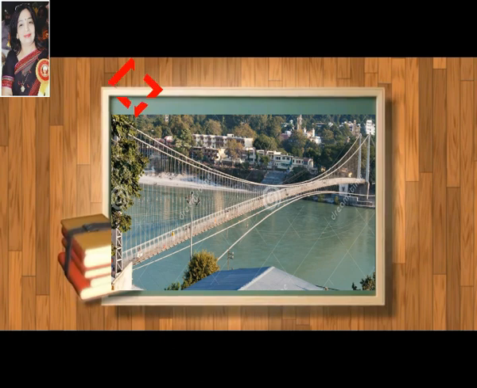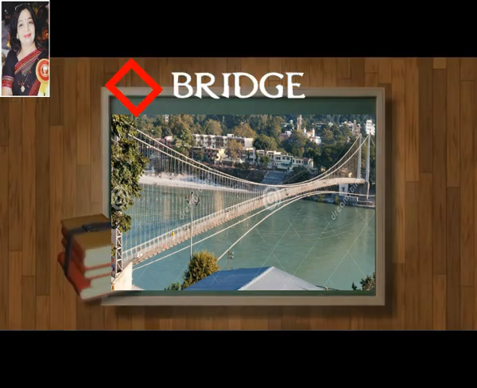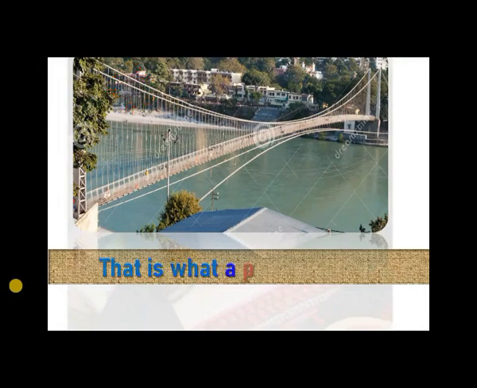So children, look at this picture. This is a picture of a bridge. Can you tell me bridge क्या काम करता है? Yes, you are right. It connects the two sides, and that is what a preposition is. Preposition also works like a bridge in the world of words and grammar.